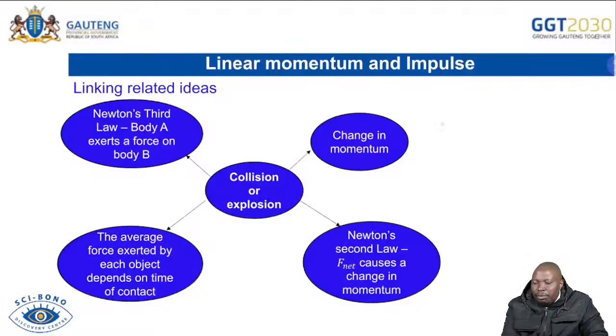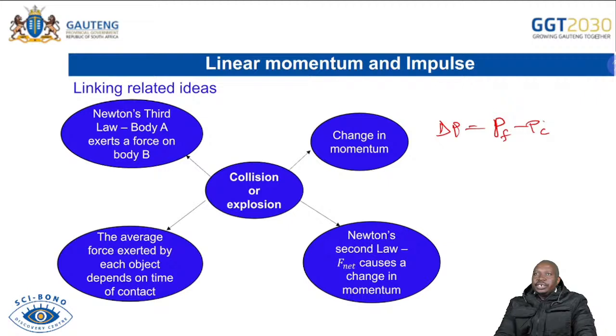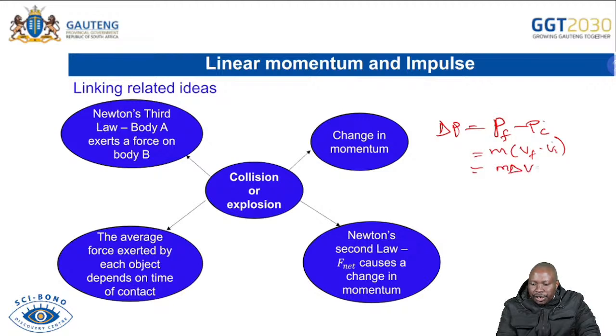Now, just to link our momentum with other things that we have done, for example, Newton's third law. Remember, body A is exerting a force on body B. With momentum, you will see that it's a collision: one body is exerting a force on another one. So don't forget that Newton's third law applies as far as this question is concerned. And there will be a change in momentum, which refers to the final momentum minus the initial momentum. So don't forget that change in momentum is final momentum minus initial momentum, which is the same as mv_f minus mv_i, like that. So let's at all times know that that is our change in momentum.